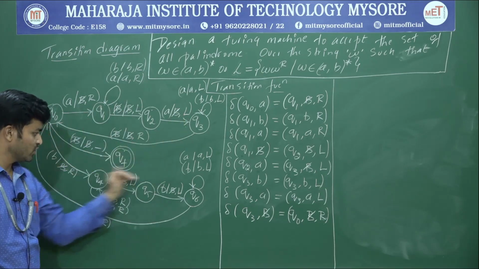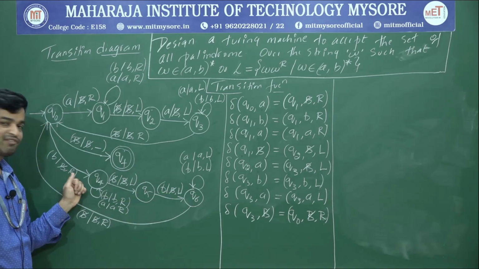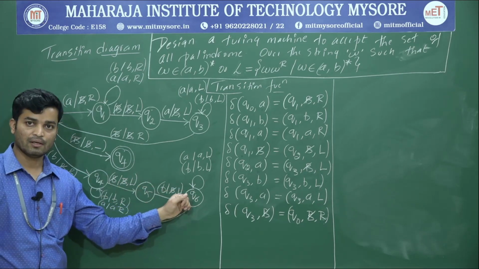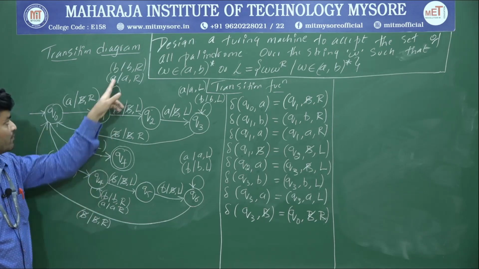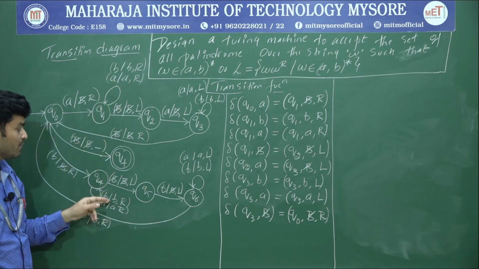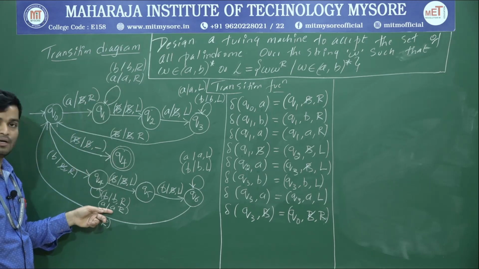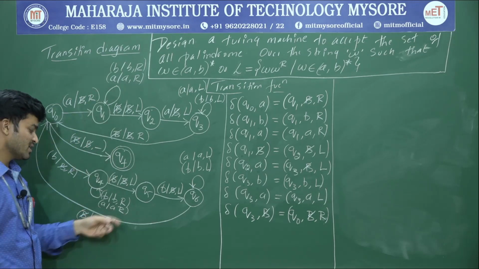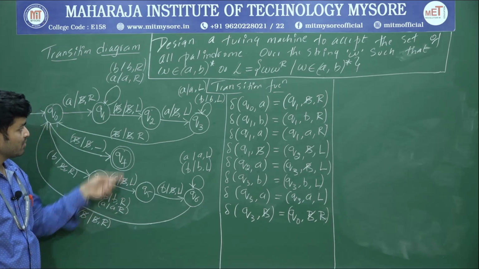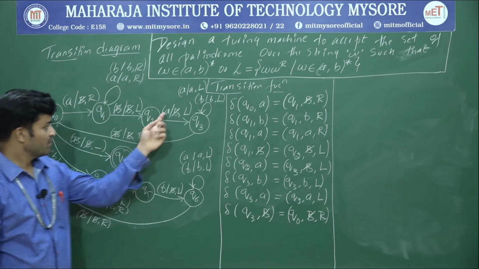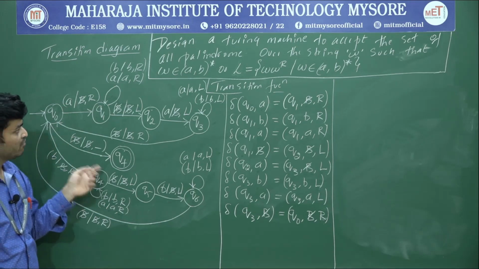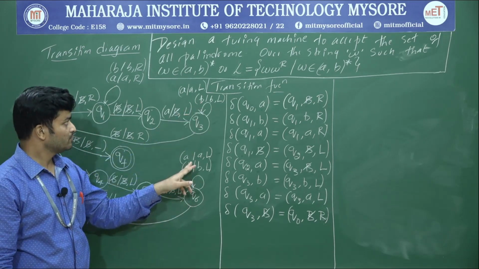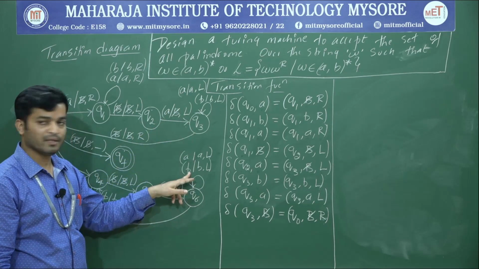And this part of the Turing machine is for strings starting from B and ending with B. Wherever you have a loop, here also I have written the loop. Instead of A, we are going to write B, and instead of B, we are going to write A. So the right-hand side moving is the same. Just observe here, this one is written as it is. If it is A we write B, and if it is B, we write A.